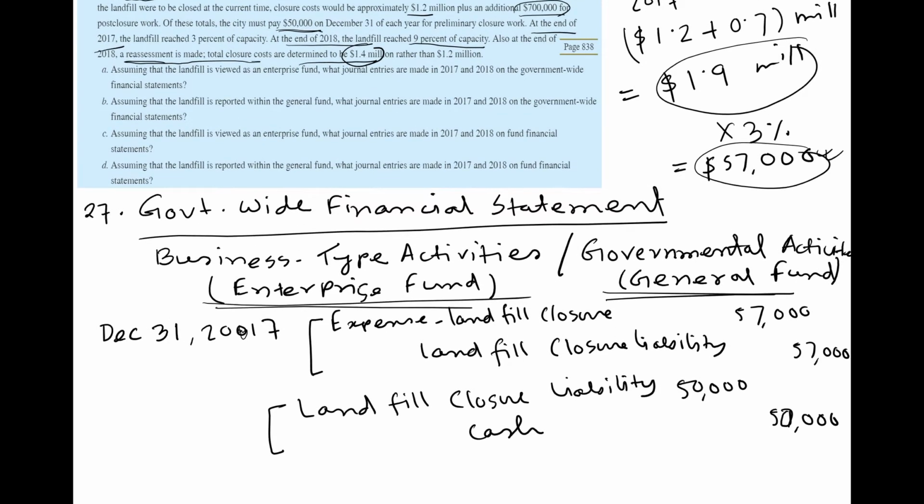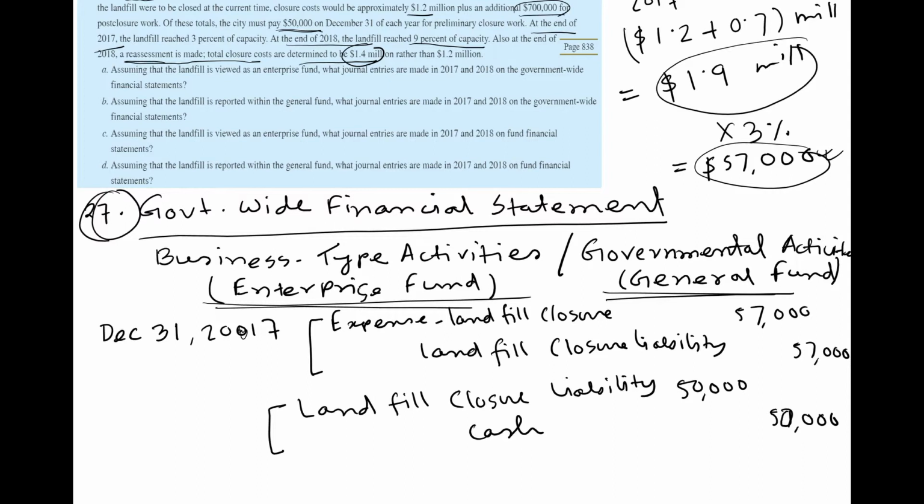So this is basically the set of the journal entries that they will do at the end of 2017 and 2018, and this is for the government-wide financial statement, where accrual accounting is followed. It doesn't matter what type of fund it is, whether they are charging fees, that means it's an enterprise fund, or they are not charging fees, that means it's a general fund.